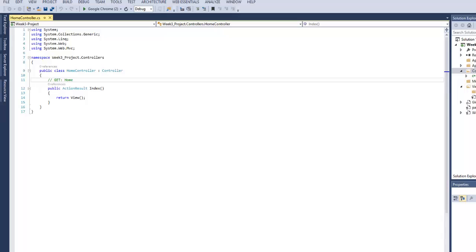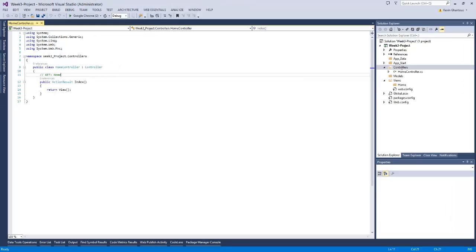Those are different than controller actions, which are your methods. So your controller actions can handle all HTTP verb requests, or they can be mapped to a specific verb request. That gets into play when we start dealing with forms and posting data. But for this video lecture, we're just going to focus on get.